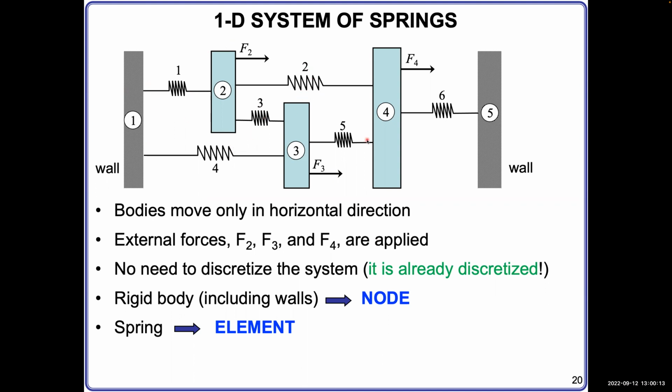In the future, if you encounter a question that has a continuous body, then using finite elements, you can discretize that into different pieces. Each piece is an element, and elements are connected with the node. Those elements you can regard as a spring.